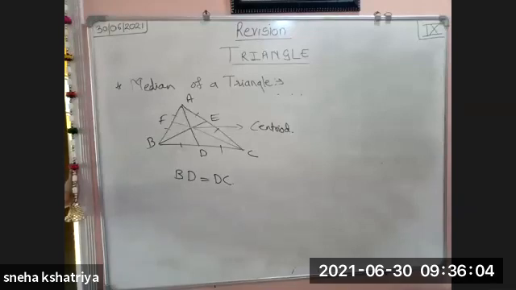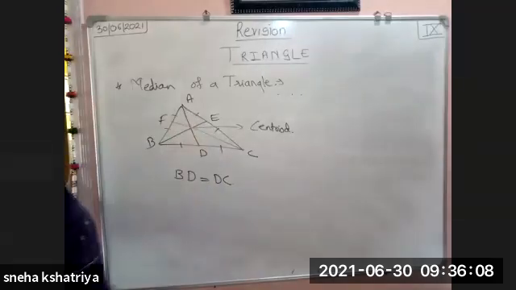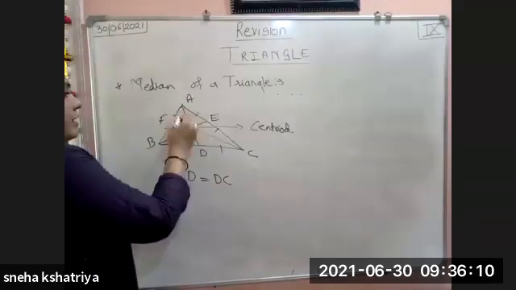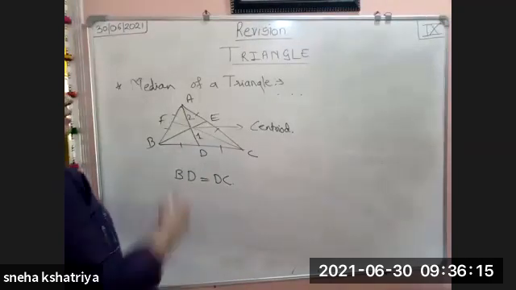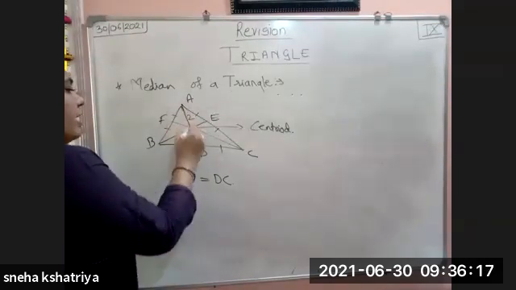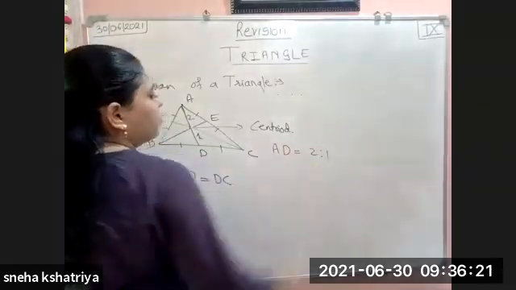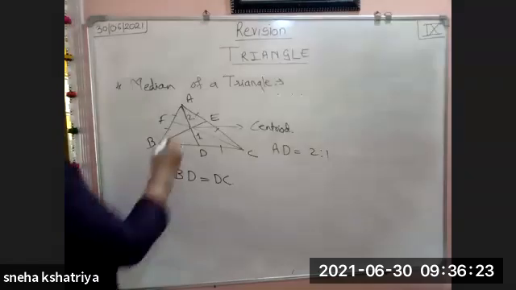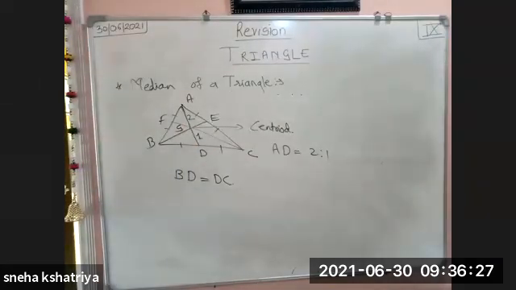And the centroid divides each median in the ratio 2:1. 2:1 means one part is 2 times the other. So this AD is divided in the 2:1 ratio. The point of centroid is denoted by G. Earlier, the orthocenter was denoted by O. Now here the centroid is G.